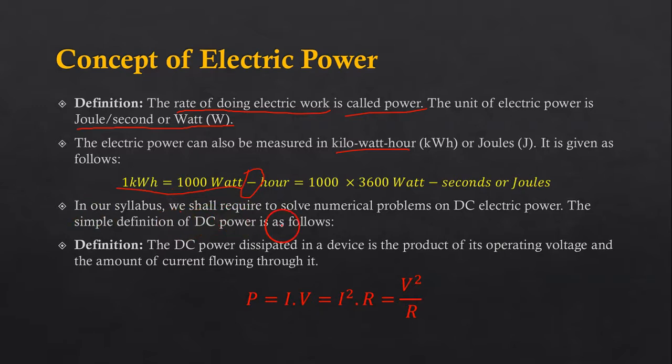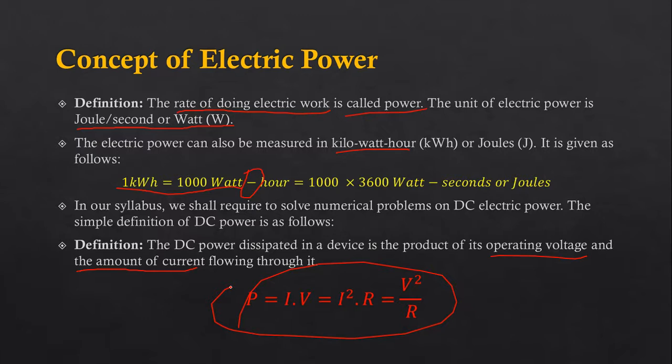In our syllabus, we shall require to solve numerical problems on DC electric power. The simple definition of electric power, DC electric power in particular, is as follows. The DC power dissipated in a device is the product of operating voltage and the amount of current flowing through it. So we shall use this simple equation in many different lessons coming up.